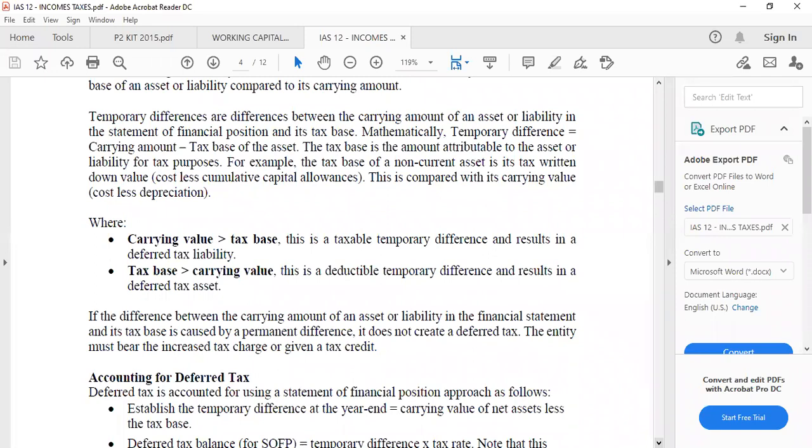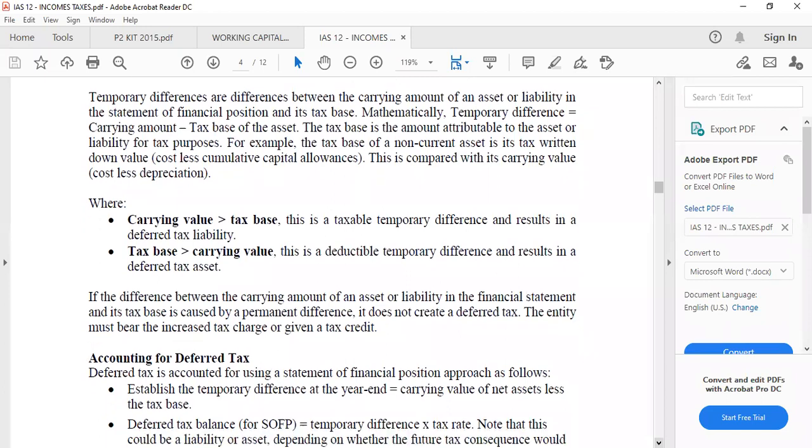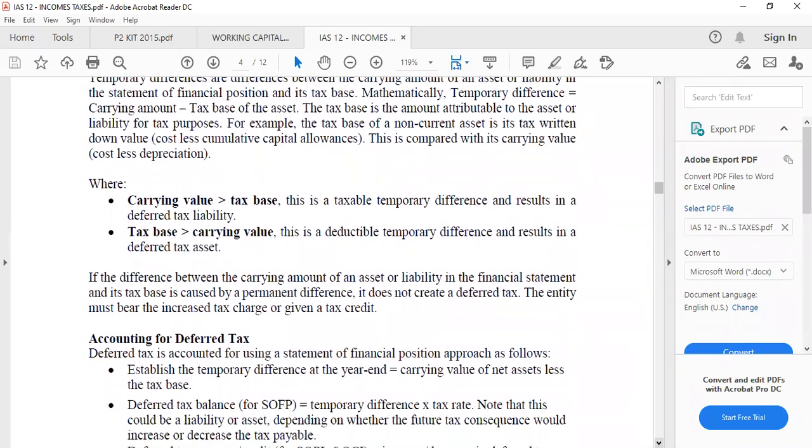If you write goodwill off, the tax authority does not recognize goodwill for you. If you amortize goodwill, or you incur impairment on goodwill, goodwill is not considered for deduction for any tax issues. So whether you have goodwill or you impair goodwill, it is not allowable for tax purposes. So you can't create deferred tax on goodwill. If you pay penalties for not complying with the laws of the state, penalties are not allowable for tax purposes. So it will not create any deferred tax issue.